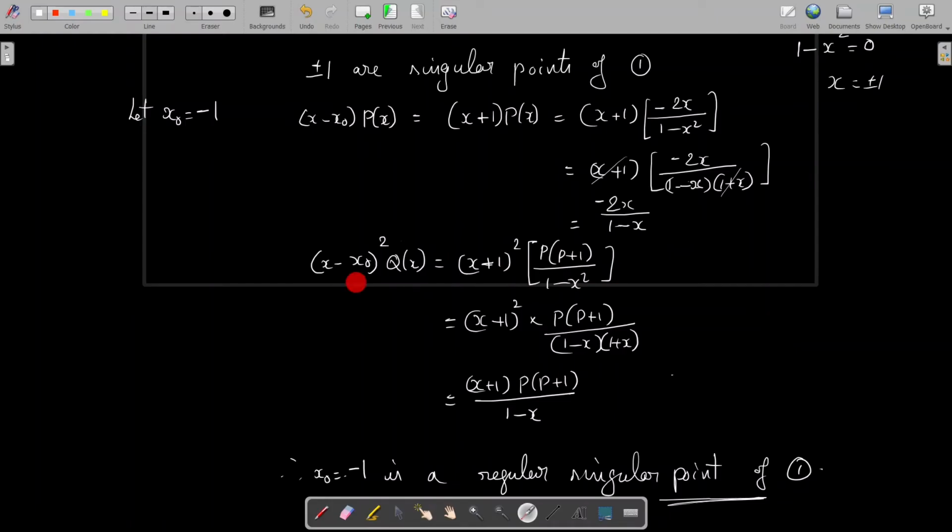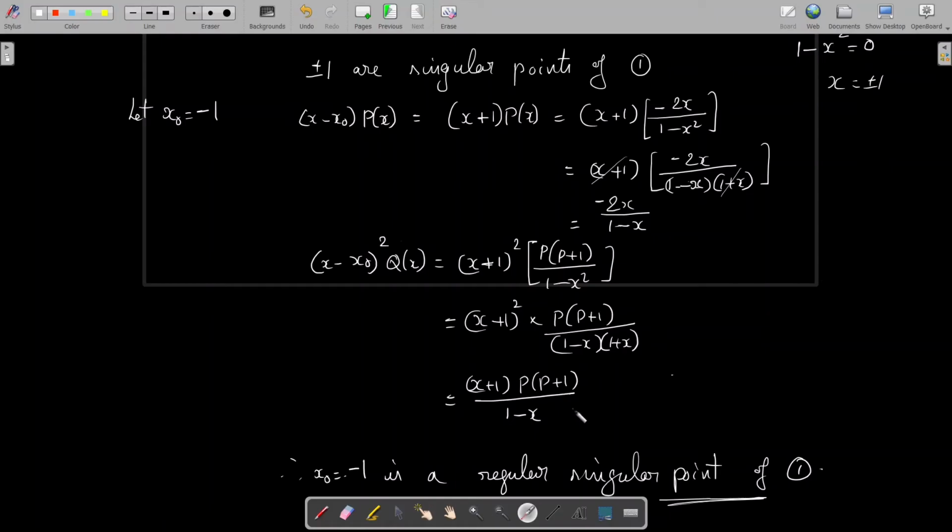Again, x minus x naught whole square into q of x equal to x minus minus 1, that is x plus 1 whole square into q of x, is p into p plus 1 by 1 minus x square. On cancelling the like factors, we can conclude that this is equal to x plus 1 into p into p plus 1 divided by 1 minus x. You see that this function is analytic at x equal to minus 1. When x equal to minus 1, this denominator becomes 1 minus minus 1, which is equal to 2. So there is no problem.